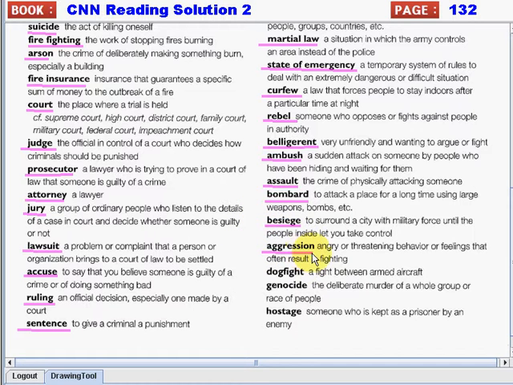Next we have the word aggression. Again, aggression. So it means angry or threatening behavior or feelings that often result in fighting. Next is dogfight. Again, dogfight. So it is a fight between armed aircraft. Next is genocide. So genocide is the deliberate murder of a whole group or race of people. Alright, and then we have hostage. Again, hostage. So someone who is kept as a prisoner by an enemy.